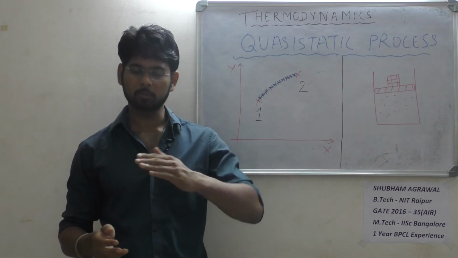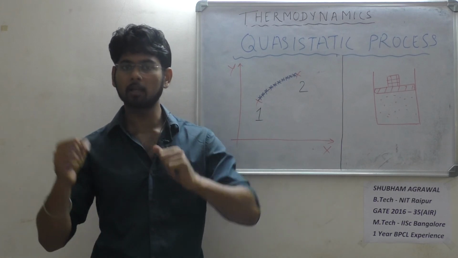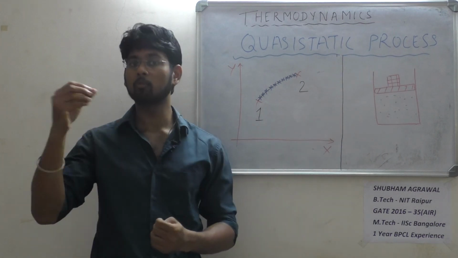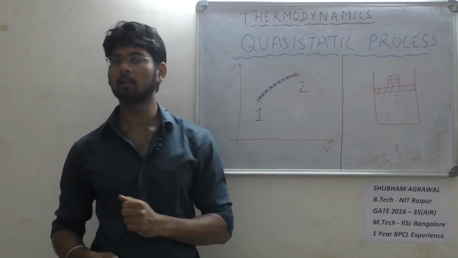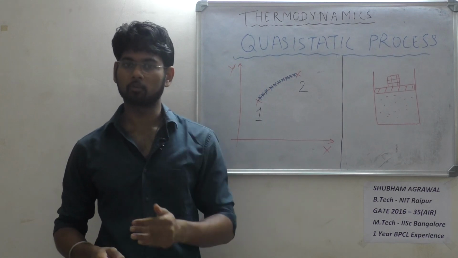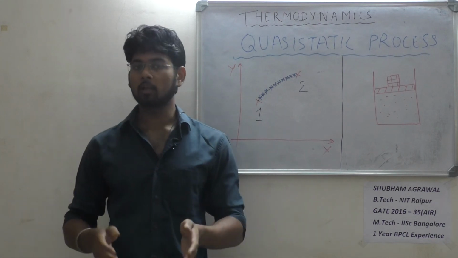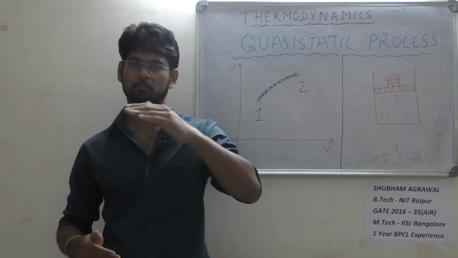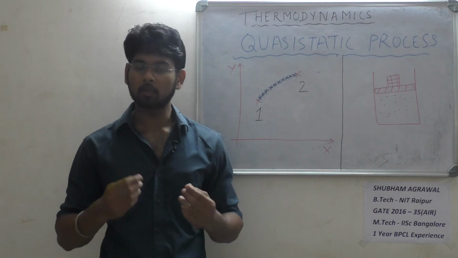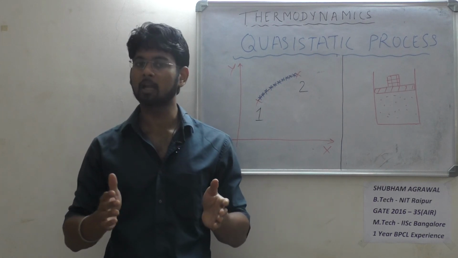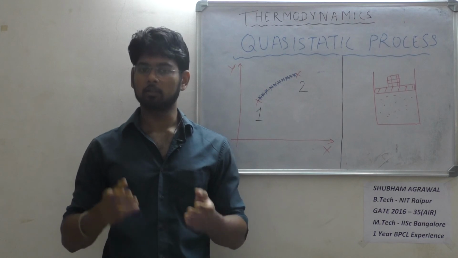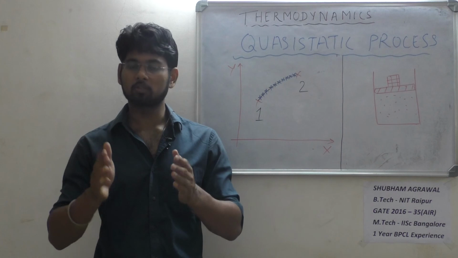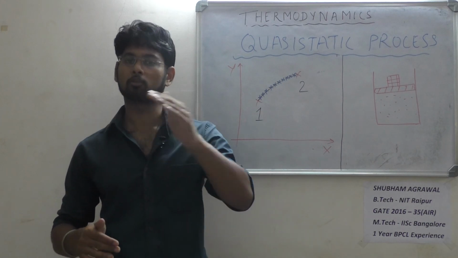So what will happen? The piston will slightly move up and settle down. Then I will again take the second particle and remove it. The piston will again move up and it will again settle down. So I am reaching from state 1 to 2 in certain intermediate steps. What benefit I am getting from this is that I am able to note down the information regarding the equilibrium state the system was in at the intermediate states also.